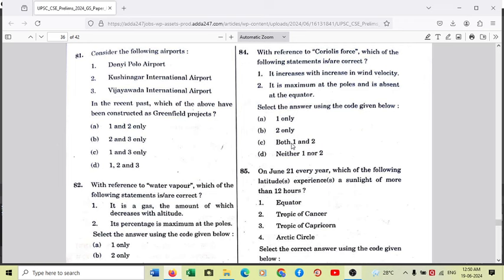Number two, it is maximum at the poles and is absent at the equator. So this option is also correct. This option is also correct. So maximum at the poles, near about 80 to 90 degree north latitude and south latitude, and it is absent at equator. Why? The reason is very, very simple. Coriolis force is directly proportional to the amount of mass and volume of earth. So around equator, we know the earth has a bulge. So if Earth has a bulge around equator, what it means is the mass and volume is higher.